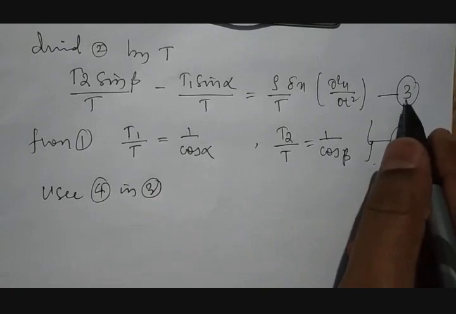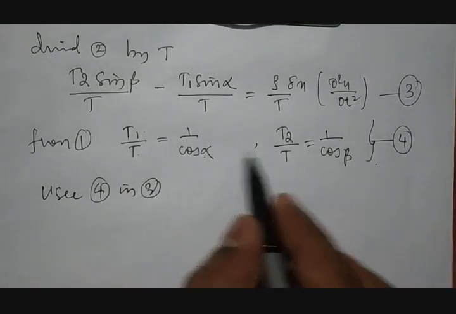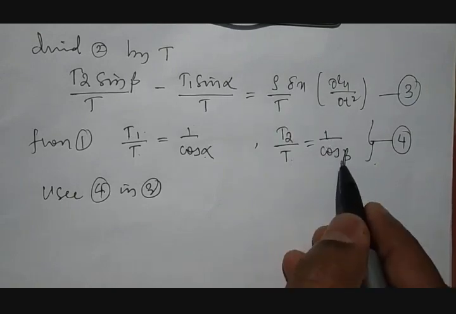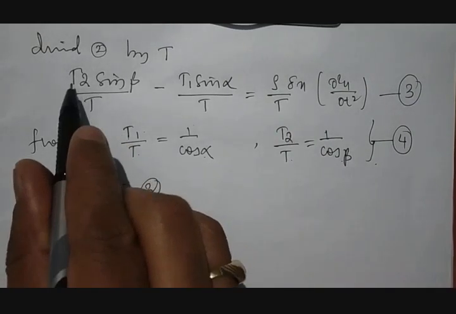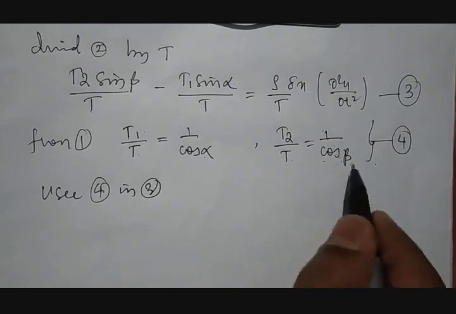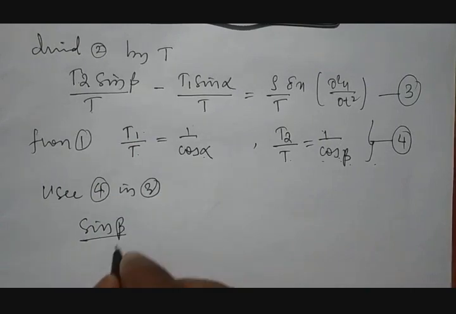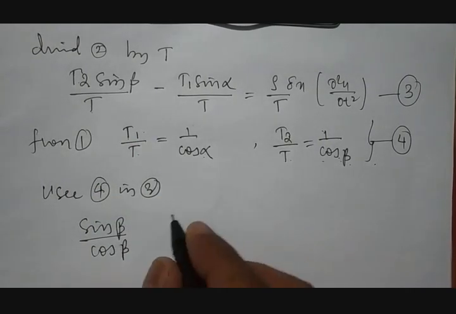T2 divided by T is replaced by 1 by cos beta, so in the numerator sin beta is divided by cos beta.